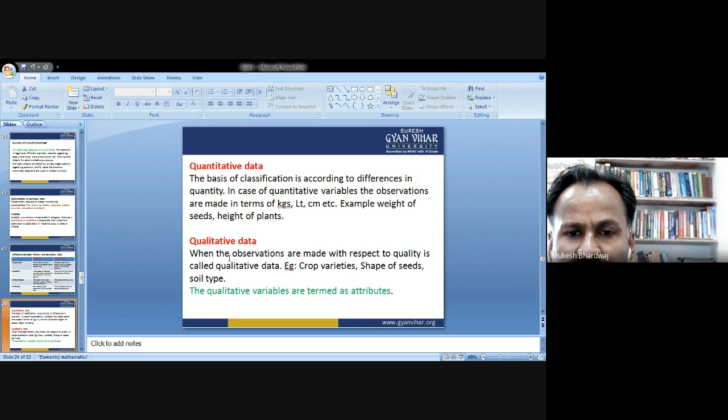Qualitative data: when the observations are made with respect to quality, it is called qualitative data. Examples: crop variety, shape of seeds, soil type, variety of seeds. The qualitative variables are termed as attributes.